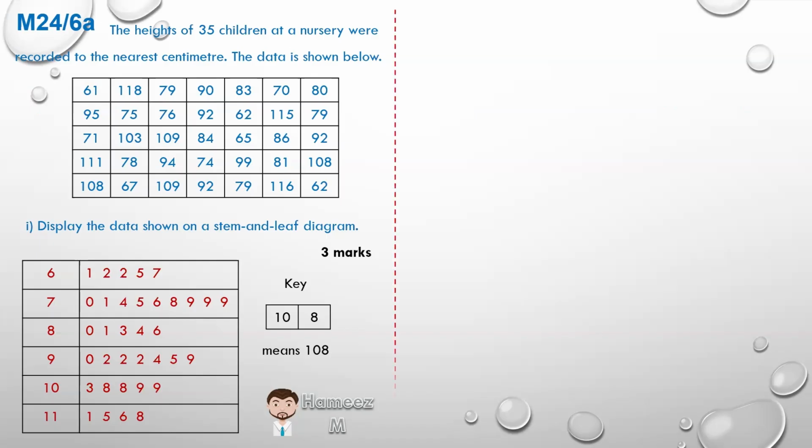Since we've completed the stem and leaf diagram, let's move on to part 2. From the stem and leaf diagram, determine the median. If there are 35 terms, let's divide that by 2. We get 17, remainder 1. So we will consider 17 and 1, the 18th term, as the median, the number in the middle when they are put in order, either ascending or descending.